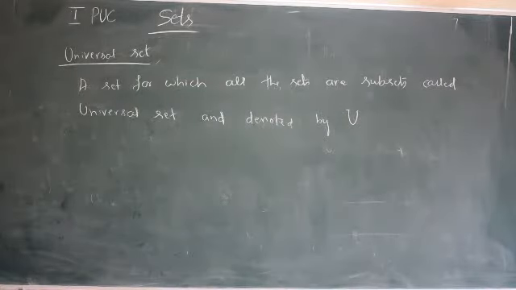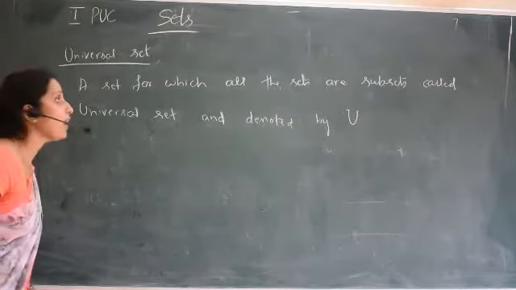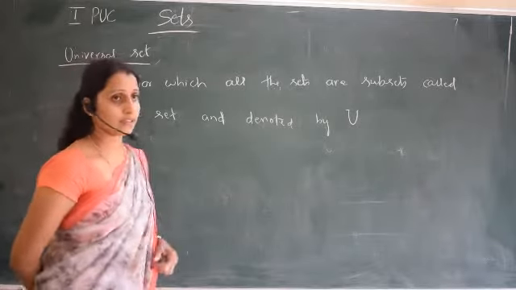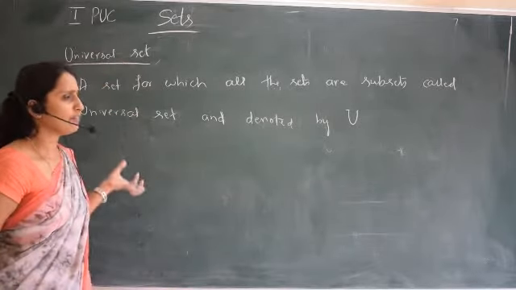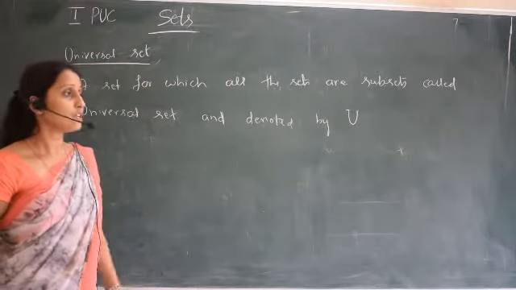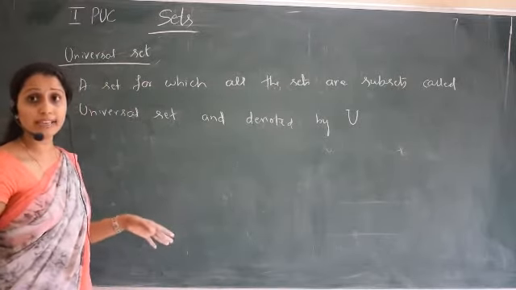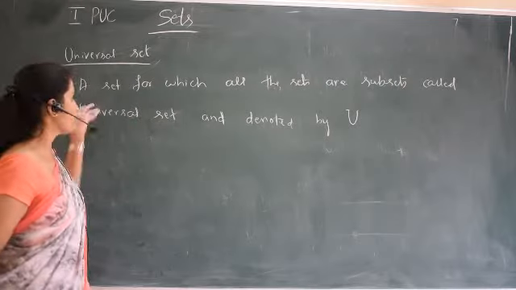A set for which all the sets are subsets. If you consider any number of sets, there is a biggest set for all of them, and that is called the universal set.